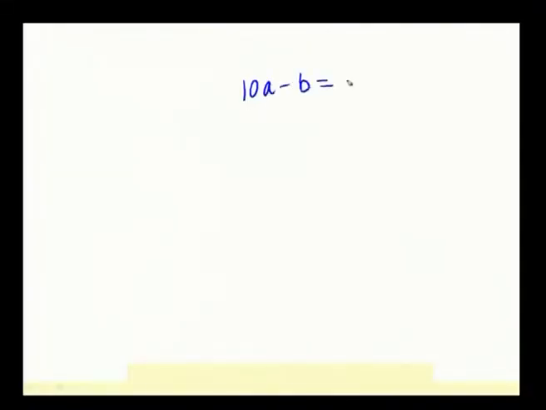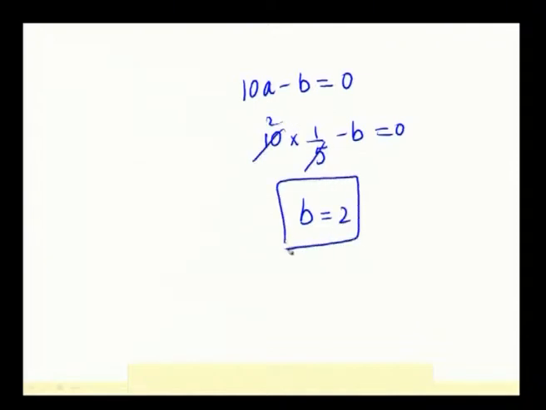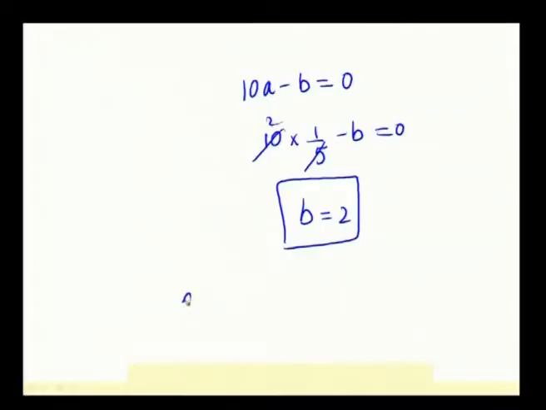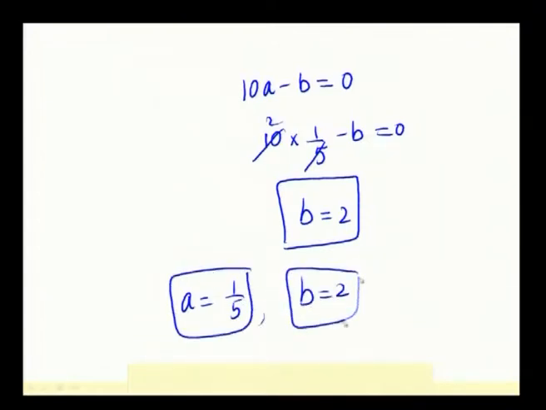Okay. Next, we have to find out b. For that, we have already derived an equation 10 a minus b is equal to 0. A is equal to 1 by 5. So, 10 into 1 by 5 minus b is equal to 0, which implies b is equal to 2. For this question, we have found out the a and b values, that is a is equal to 1 by 5 and b is equal to 2. Hence, this solution is over.